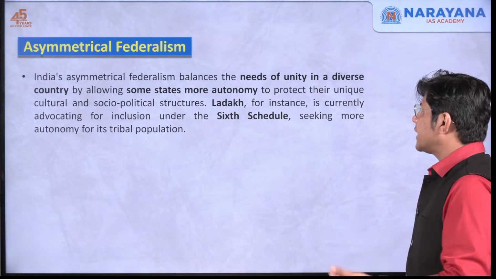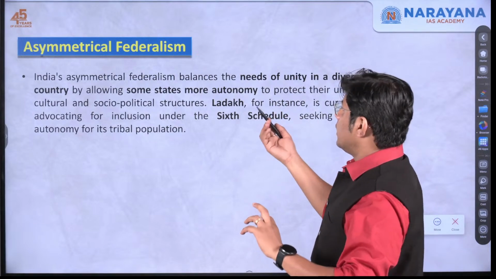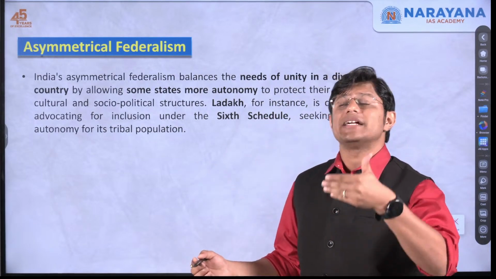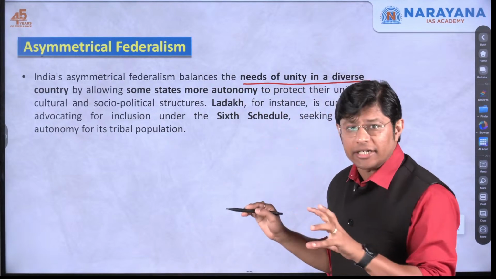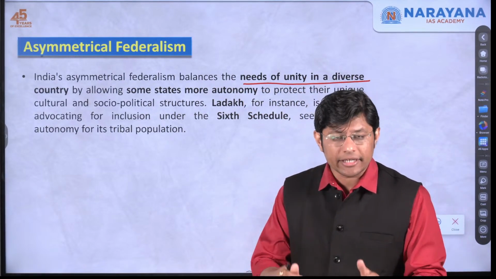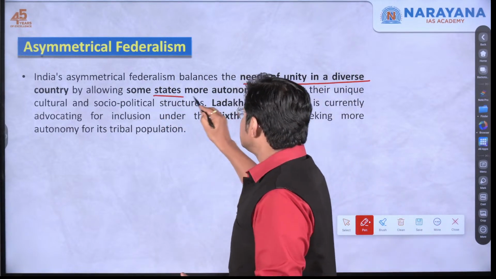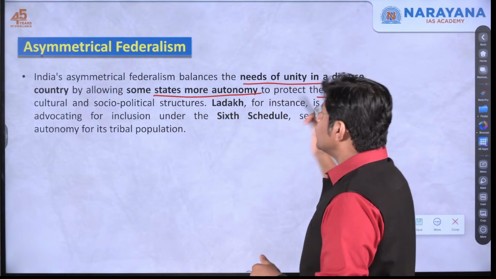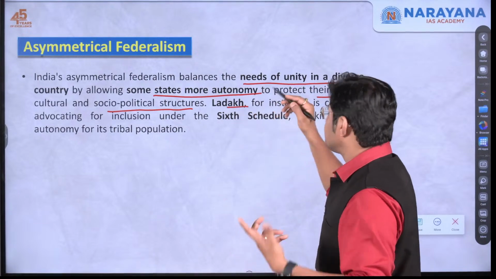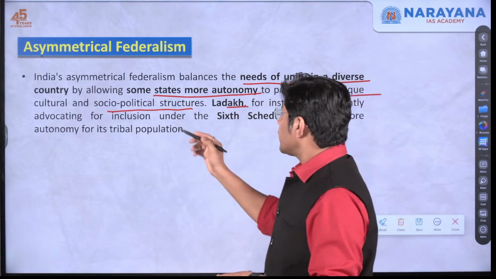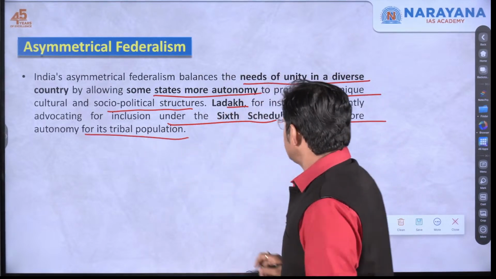Now, here we'll try to understand why the states were given more powers. India's asymmetrical federalism balances the needs of unity in a diverse country. In a diverse country like India, it is important to stay united by allowing some states more autonomy to protect their unique culture and socio-political structures. For example, Ladakh is currently advocating for inclusion under the 6th Schedule, seeking more autonomy for its tribal population.